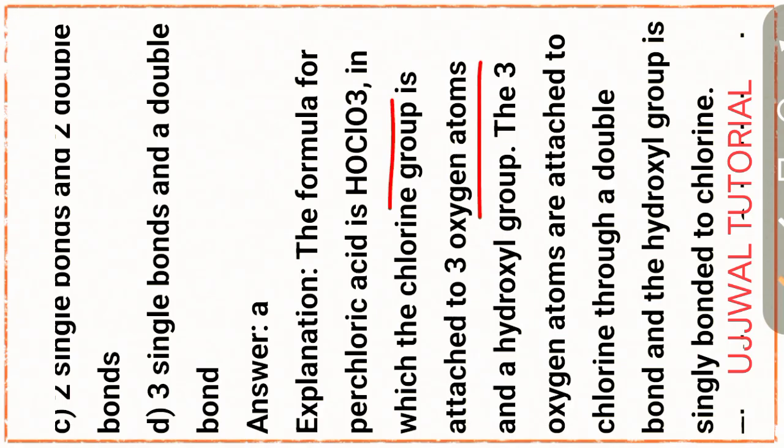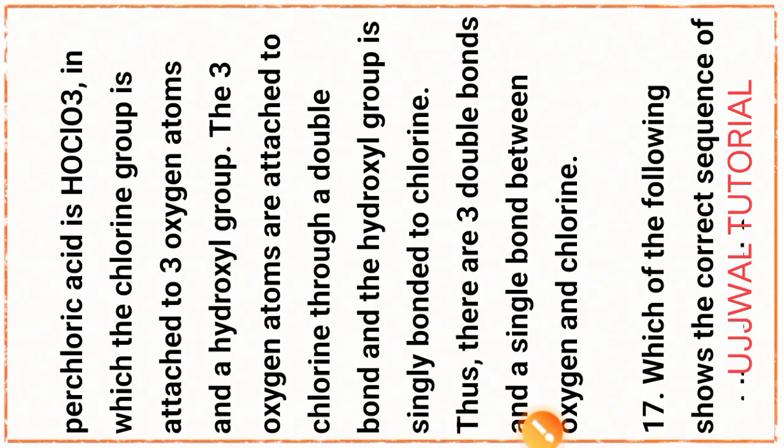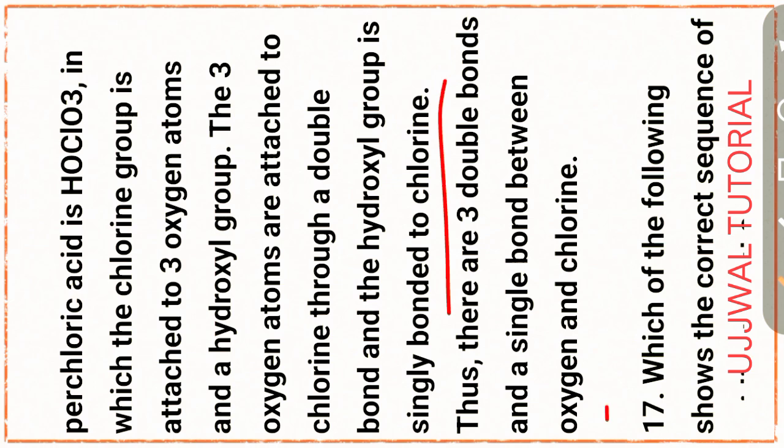The 3 oxygen atoms are attached to chlorine through double bonds, and the hydroxyl group is single bonded to chlorine. Thus, there are 3 double bonds and a single bond between oxygen and chlorine.